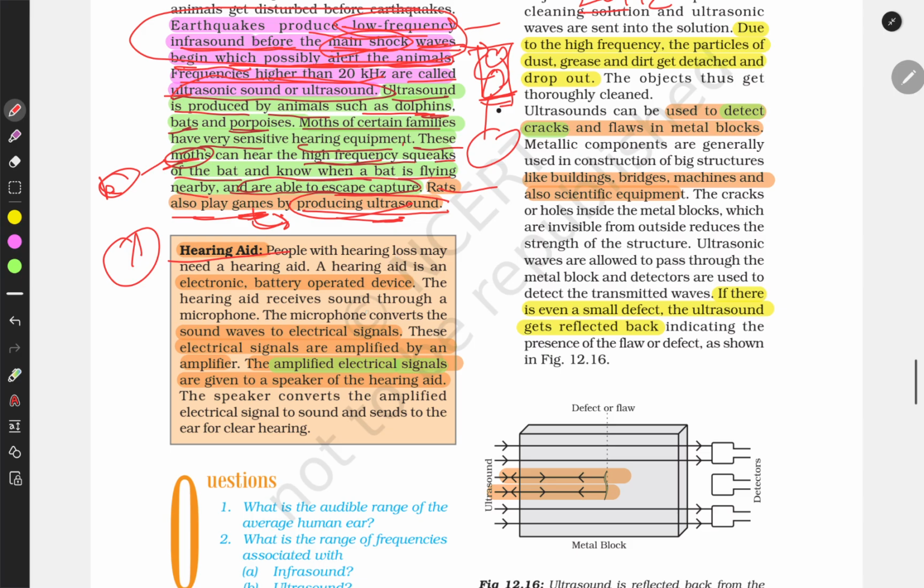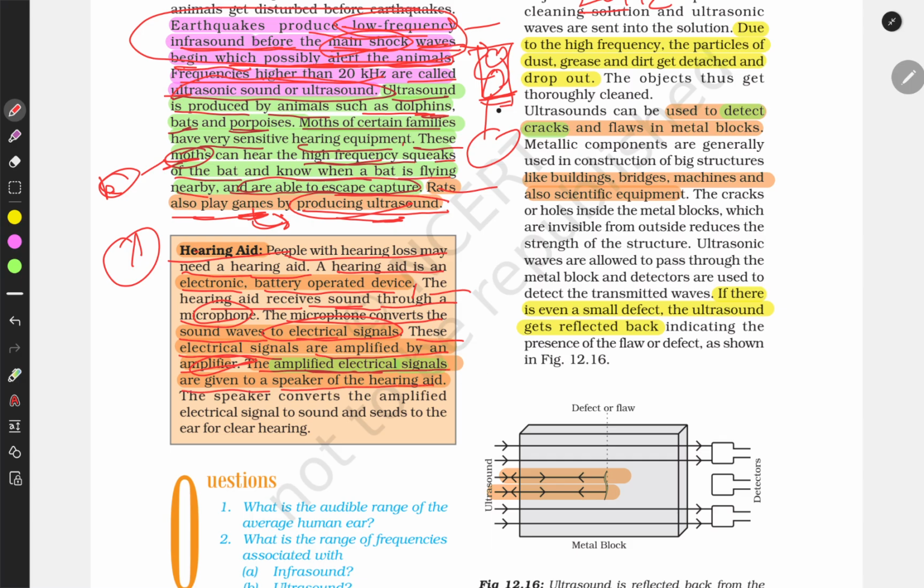Hearing aid. People with a hearing loss may need a hearing aid. A hearing aid is an electronic battery operated device. The hearing aid receives sound through a microphone, and the microphone converts the sound into electrical signals. These electrical signals are amplified by an amplifier, and the amplified electrical signals are given to the speaker for hearing.